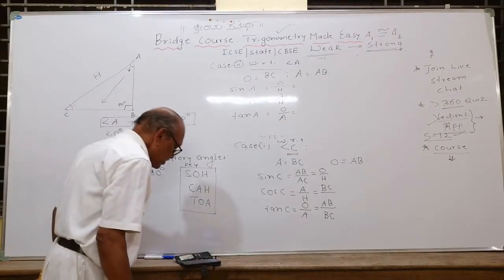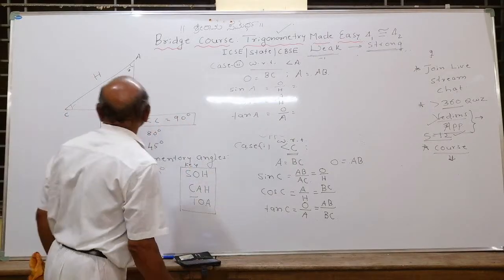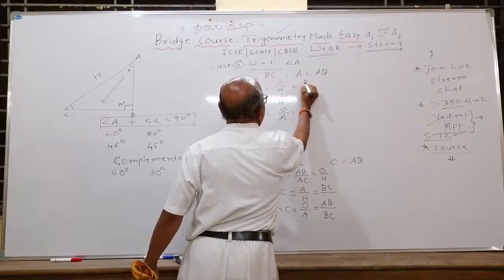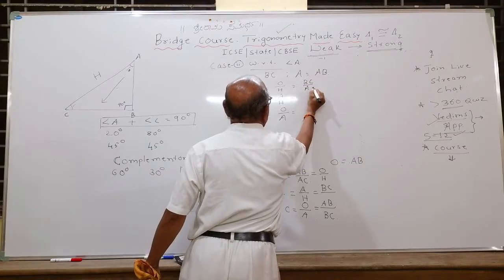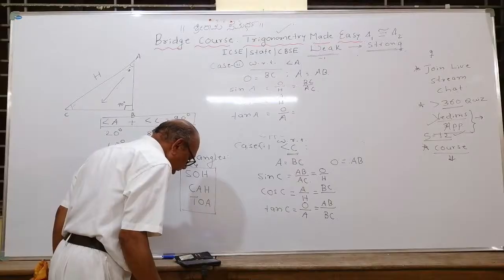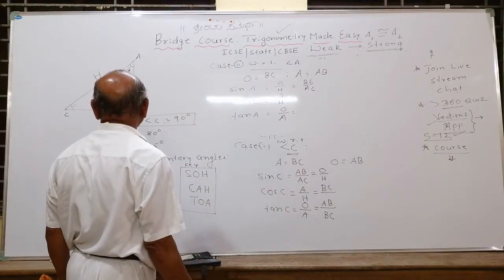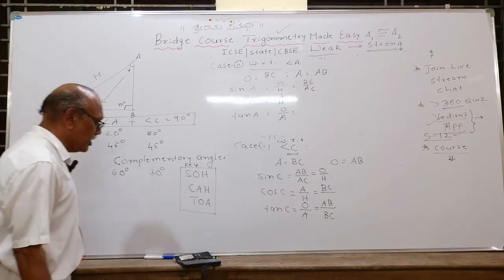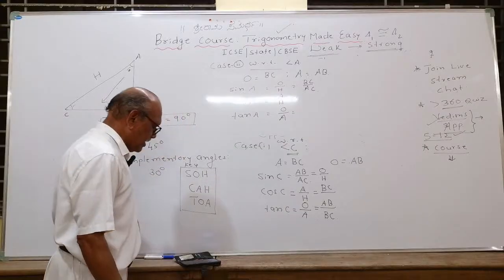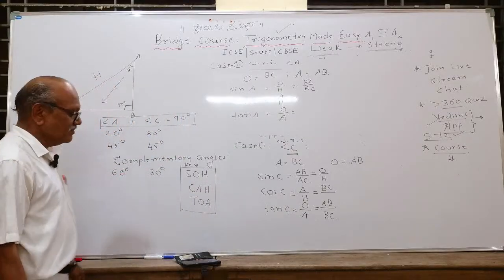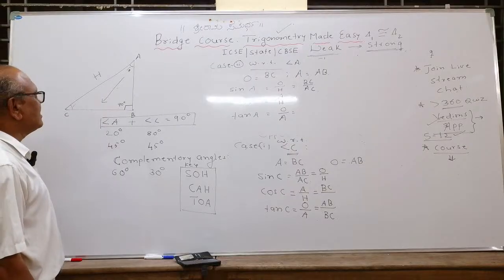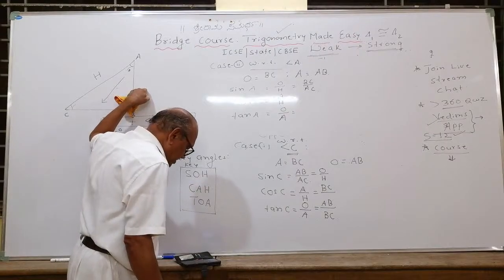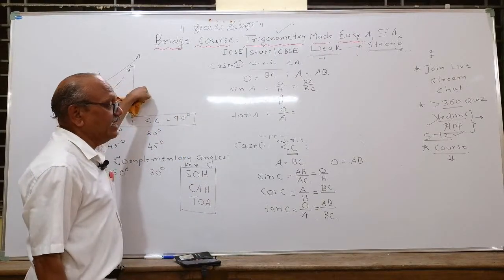Sin A, BC upon AC. Very good. Correct answer. BC upon AC. Correct. Continue. Write cos A. Cos A is adjacent upon hypotenuse. Let me see who can answer. Cos A adjacent. When this is opposite, the other side will be what?